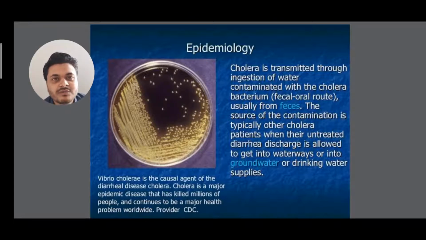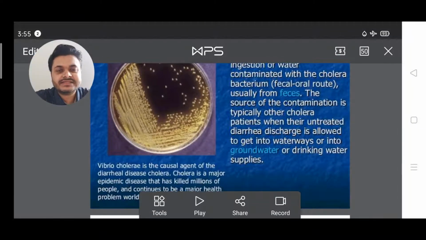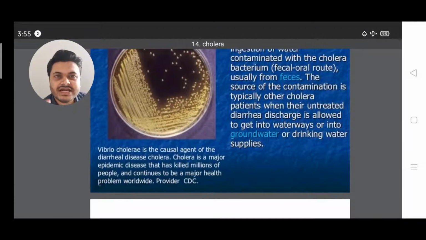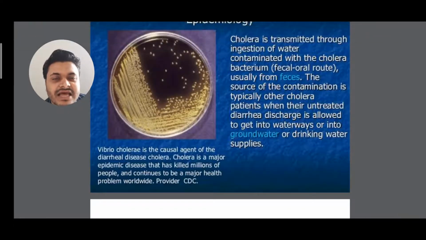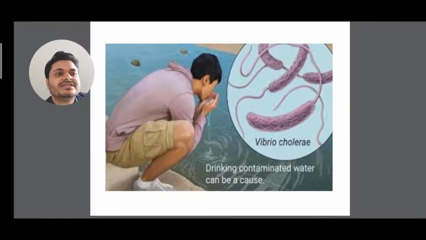So if you drink contaminated water, and this contaminated water contains bacteria, and that bacterium is Vibrio cholerae, then you will have cholera. You can see that person drinking contaminated water. You can see the Vibrio cholerae, a rod-shaped structure. This is a magnified bacterial diagram.